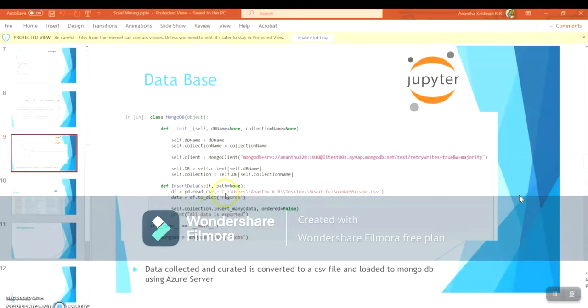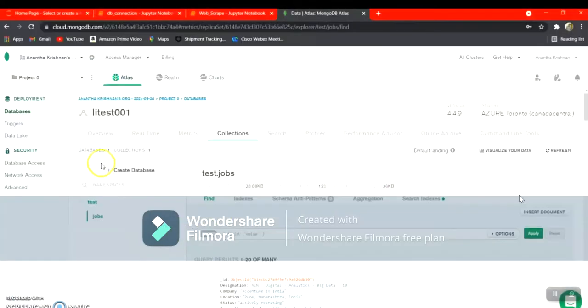For this, as you can see, we have given the insert data function, where we use the already made CSV file, and we insert that data through these codes. After inserting the data, we have made a print function showing all data is exported, so that we can know if all the data has been exported. This is what we show in the PowerPoint, and from here we can go towards the Jupyter notebook.